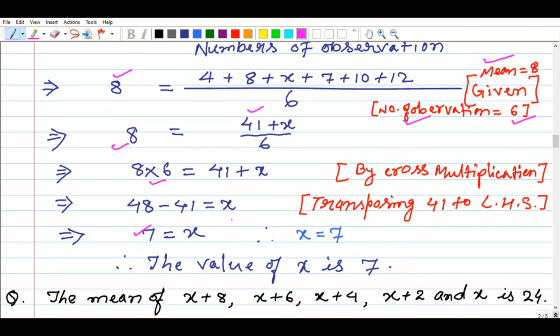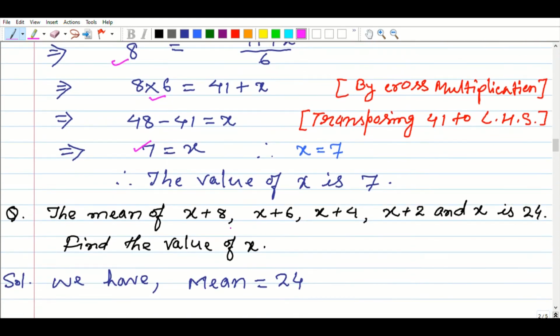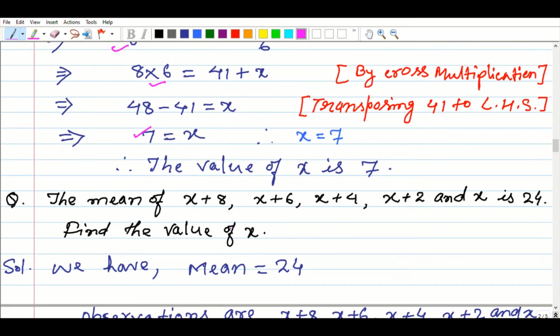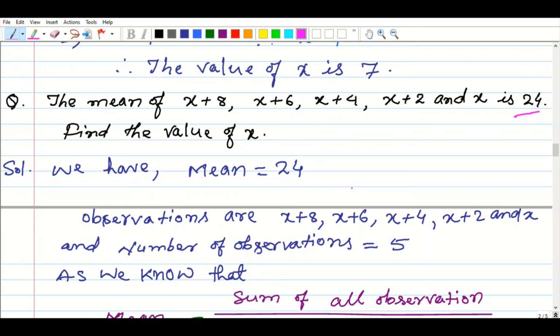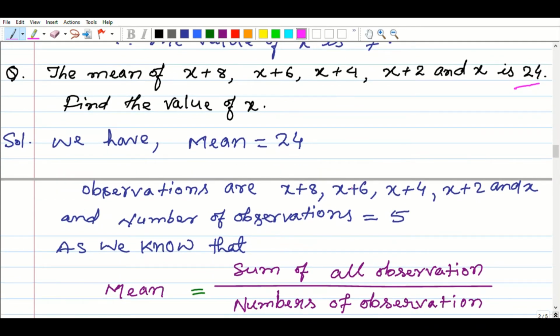Come to the next question. The mean of x plus 8, x plus 6, x plus 4, x plus 2 and x is 24. Already the mean is given, so there is no chance of confusion. We first write what is given in the question. So mean equals 24, and the observations are x plus 8, x plus 6, x plus 4, x plus 2 and x. Then the number of observations is 5.